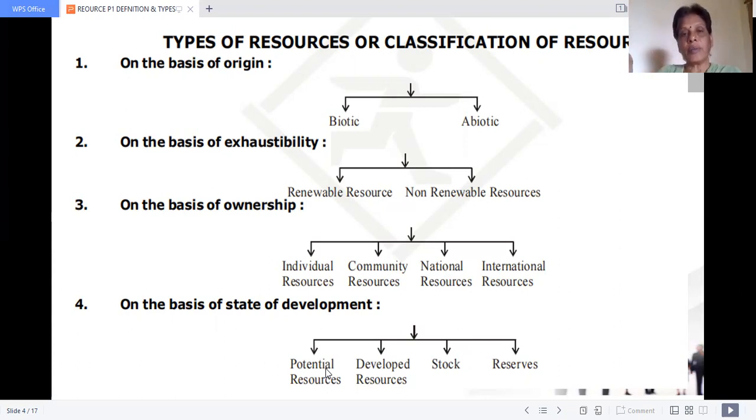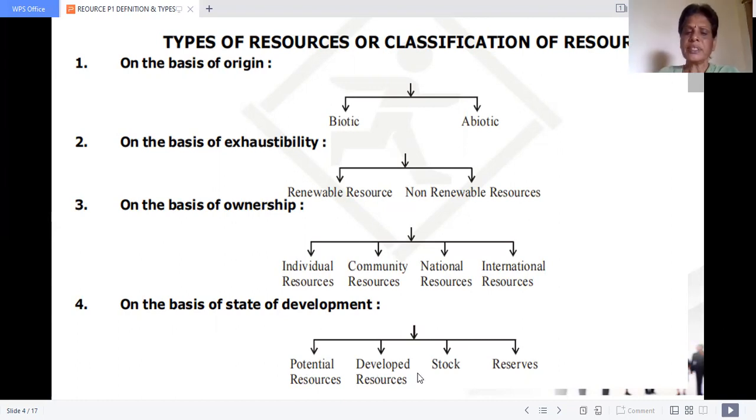If it is not economically feasible because of more investment, lack of money or any other reasons, and it is not being started to be used, they are called potential resources. Resources are there, technology also known, but for some reasons it is not yet used, they are called potential.